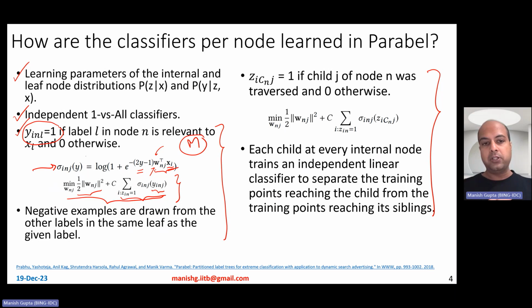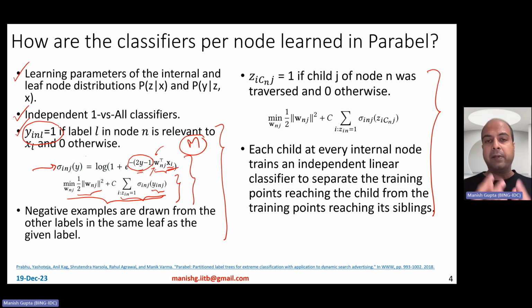If y is equal to 0, meaning this particular label is not relevant to the data point for the classifier of label l, then this entire factor, 2 into 0 minus 1, becomes minus 1. You would end up minimizing the similarity, in the sense that you would want W to be as far away from the data point as possible. So in some ways, what are you trying to do here?